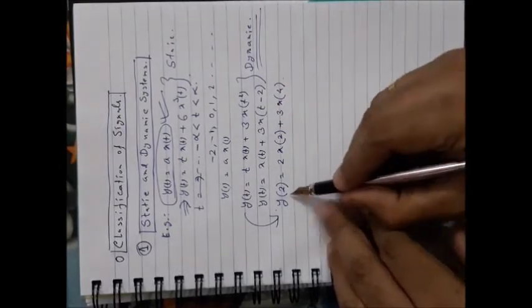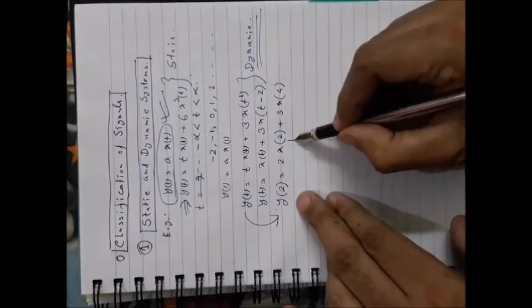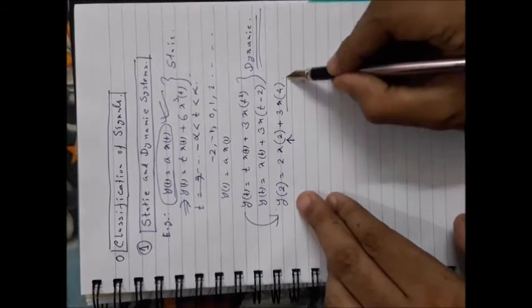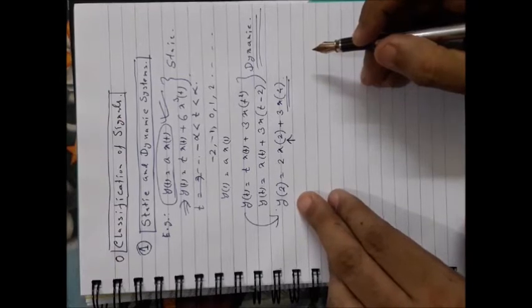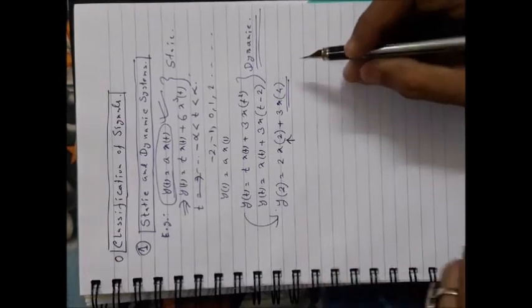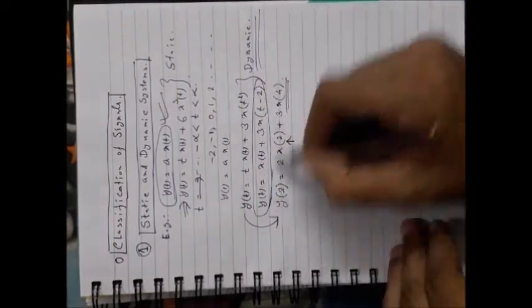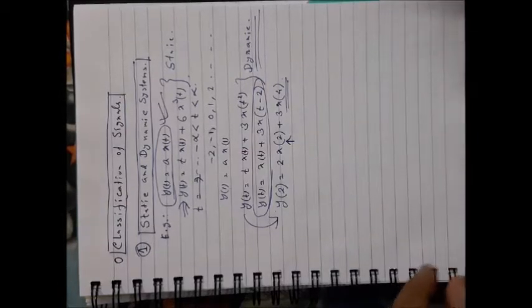So now see that output at t equal to 2 is dependent on first this one, that means input at t equal to 2, and another term is there which is input at t equal to 4, which is a future sample or the future value of the signal. So it is dependent on the future input signal. So it is a dynamic system. In this case you also verify that it will be dependent on either past or future depending on the value of the chosen t. Okay, so this is the concept of static and dynamic systems.